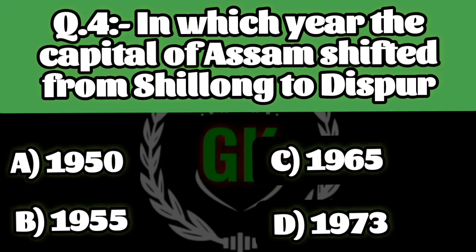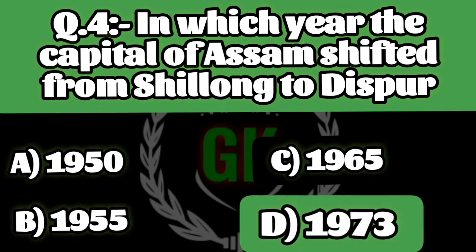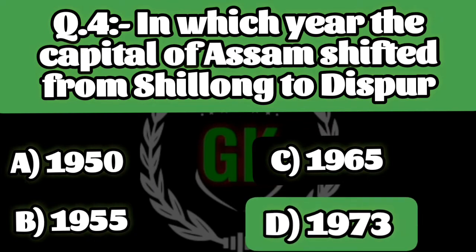Question 4. In which year the capital of Assam shifted from Shillong to Dispur? A. 1950, B. 1955, C. 1965 and D. 1973. Right answer is D. 1973.